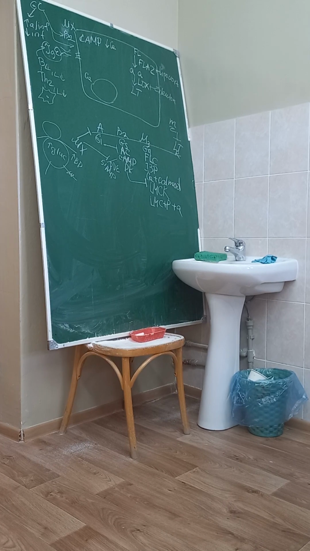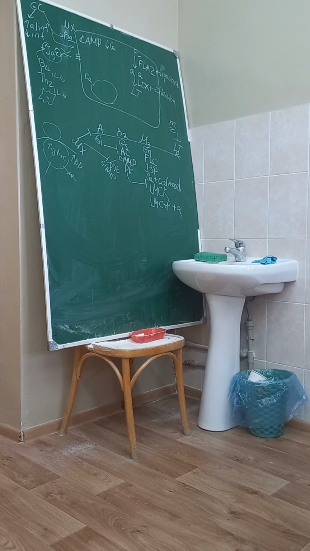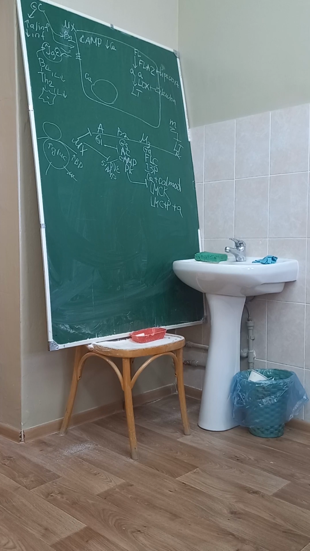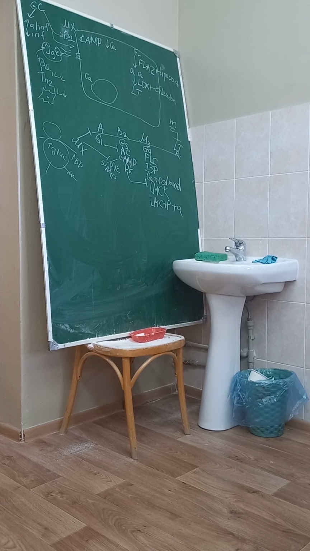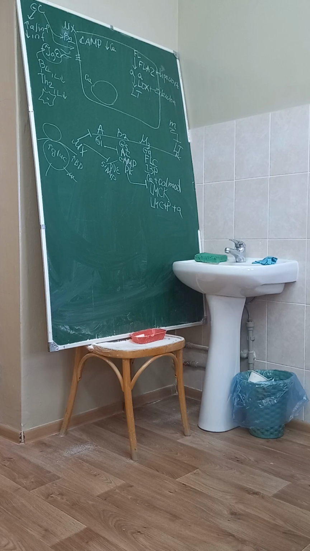Inhaled agents have local side effects, and they can cause dysphonia. And you will speak about systemic side effects: increased blood pressure, increased glucose, adrenal cortex deficiency, and destruction of protein, insulin resistance. Okay. What about another group?